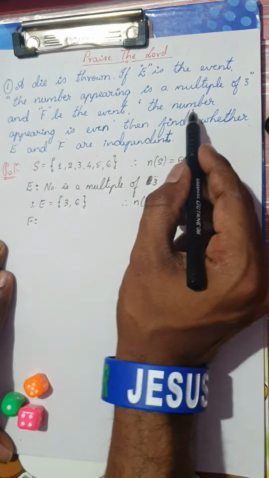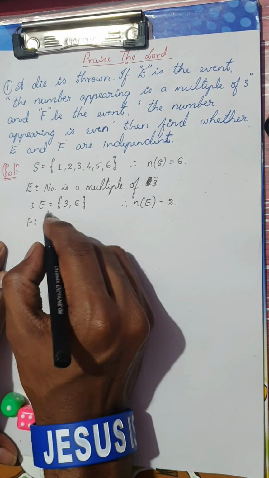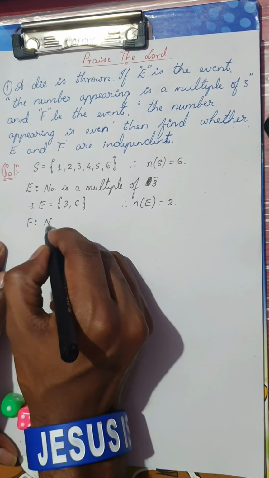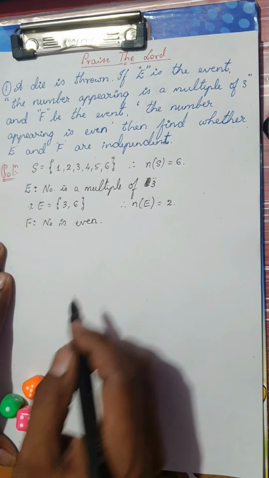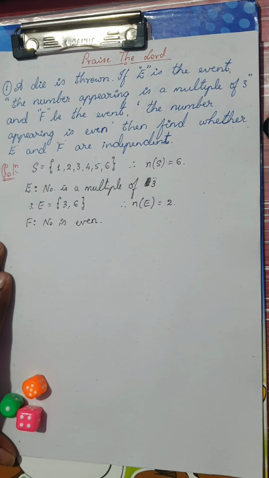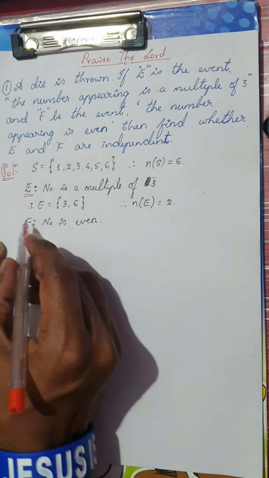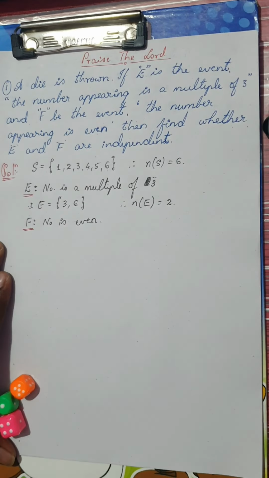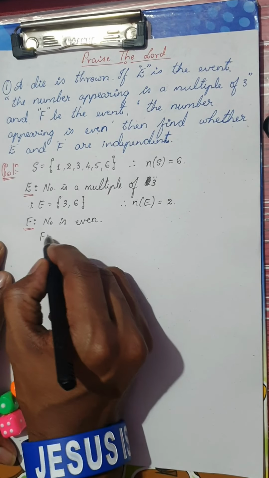Okay, next I'm going to frame the event F according to what he has given. The number appearing is even. So I've taken an event E, which is a multiple of 3, and an event F, which is an even number. Therefore, what is my event F?